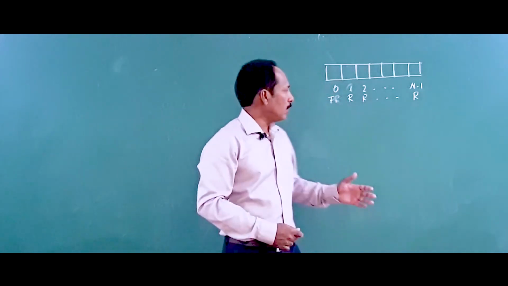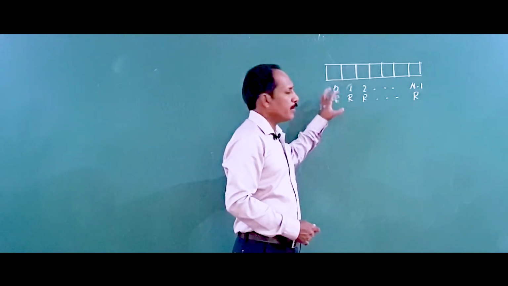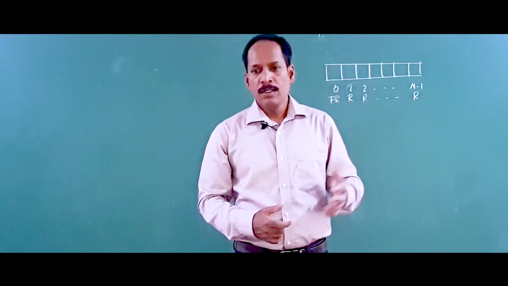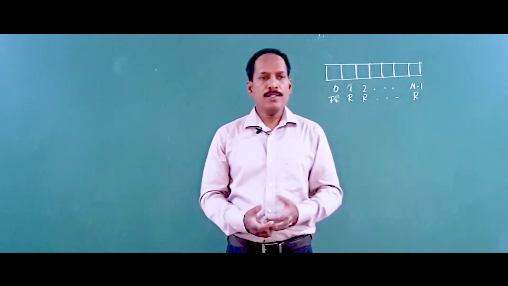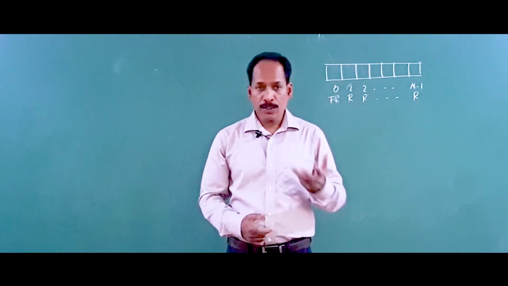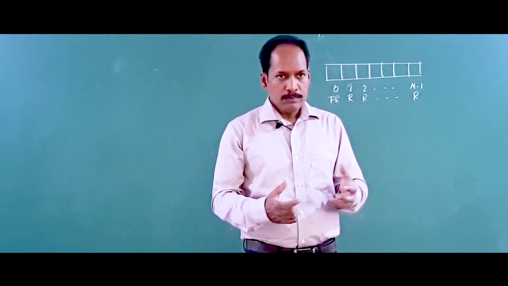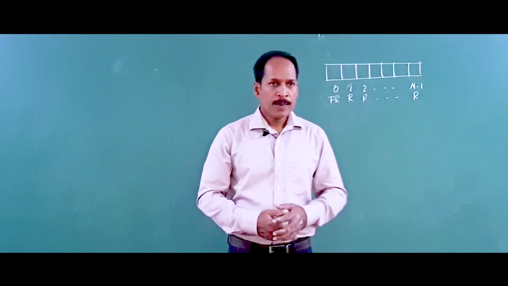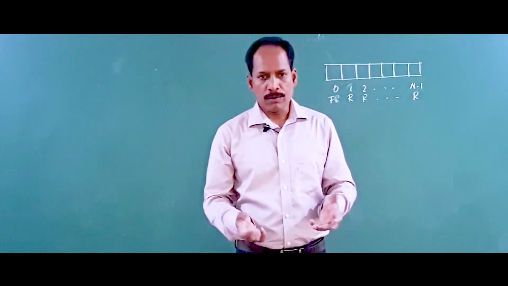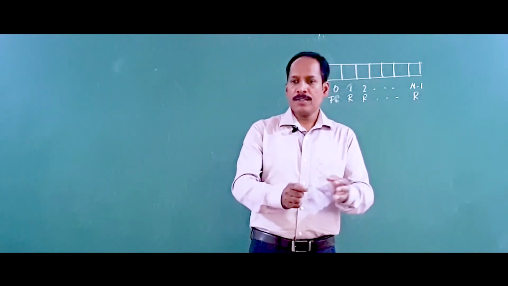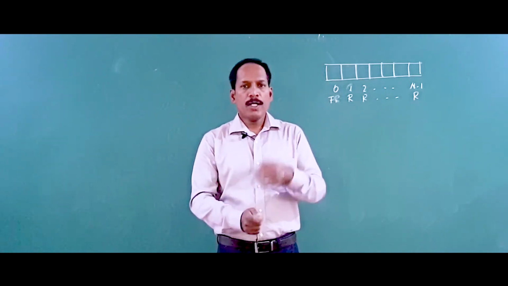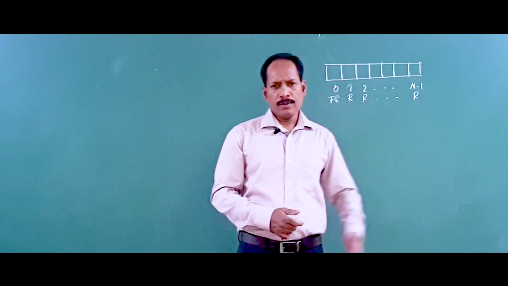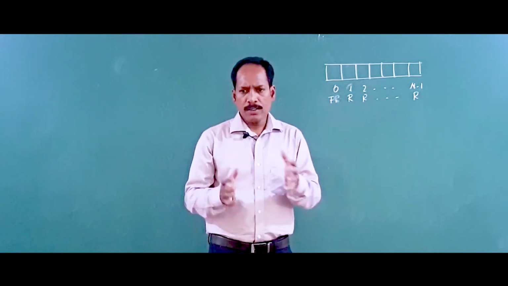Another case: if the queue is empty and you are trying to insert a new element, what we are trying to insert becomes the first element. So we have to check two options. One, whether the queue is full or not. If it is full, we cannot do anything. Otherwise, we have to check whether it is empty or not. If it is empty, what you are trying to insert becomes the first element. Otherwise, if some elements already exist, then you add like this. So we'll take these three possibilities.